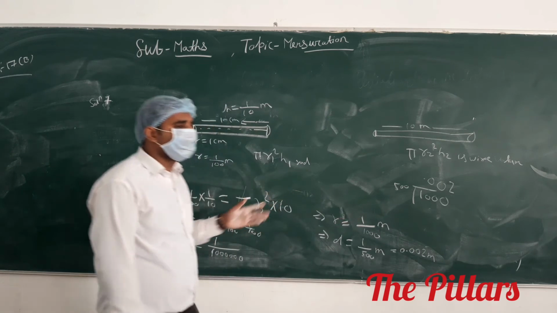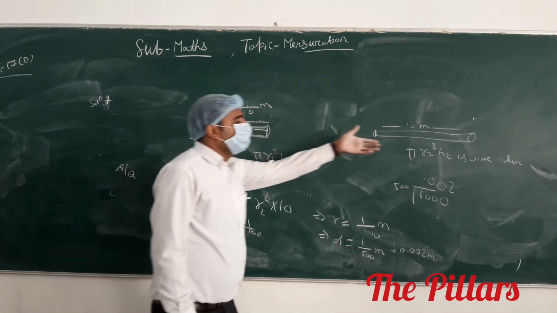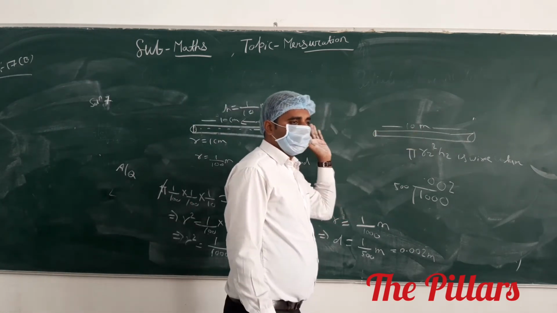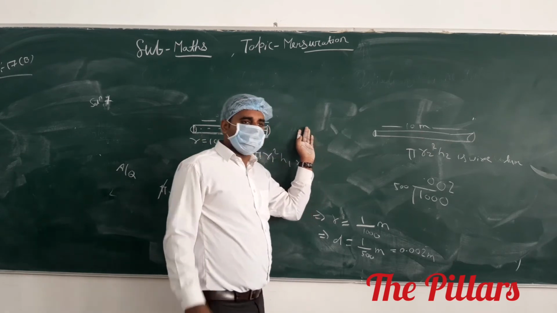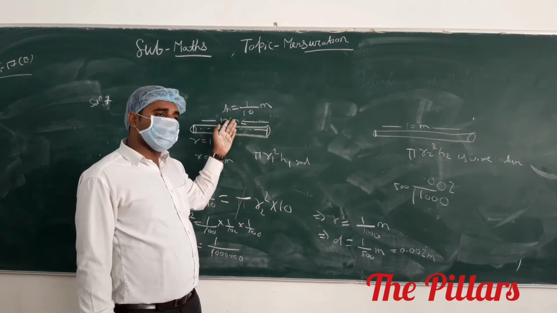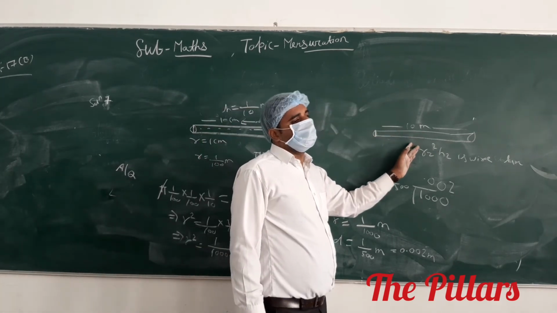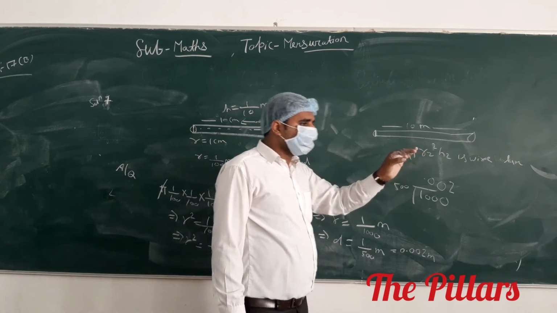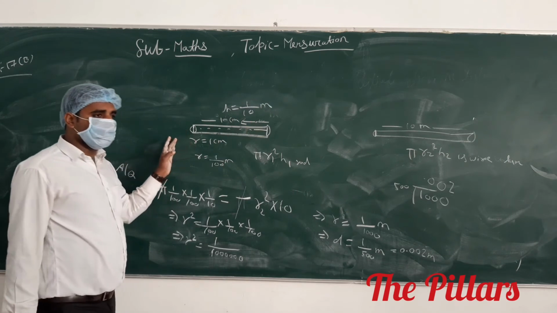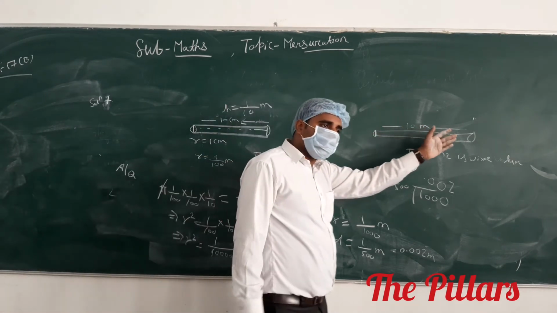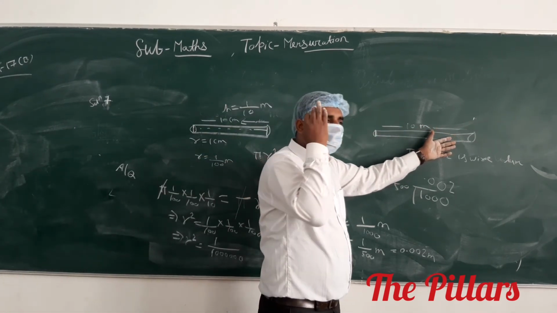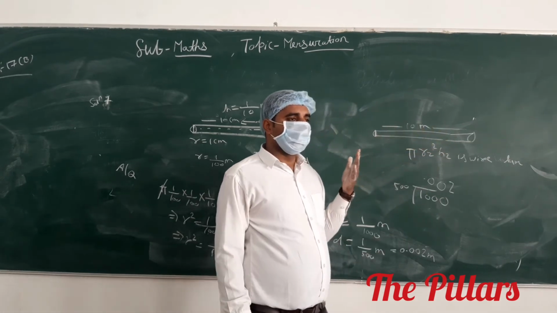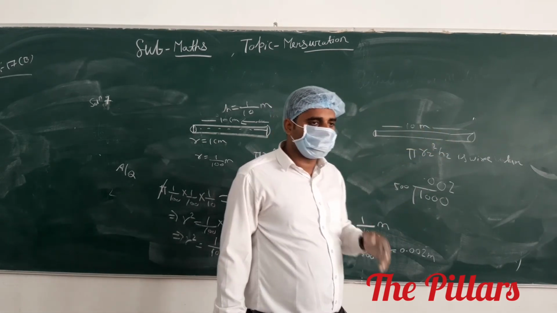10 times difference is there. You see also here 10 times difference is in the length. If this is an objective question, then directly you have to give the answer. This is 1 by 10 time of the radius. That is the idea or not? Suppose this is an MCQ type of question. If length is increased 10 times, then radius is decreased 10 times. What are the questions?